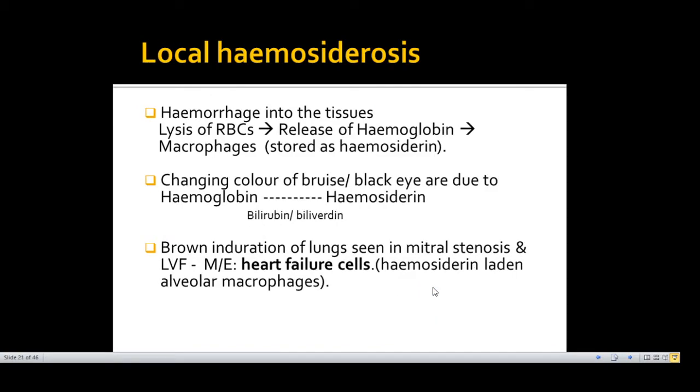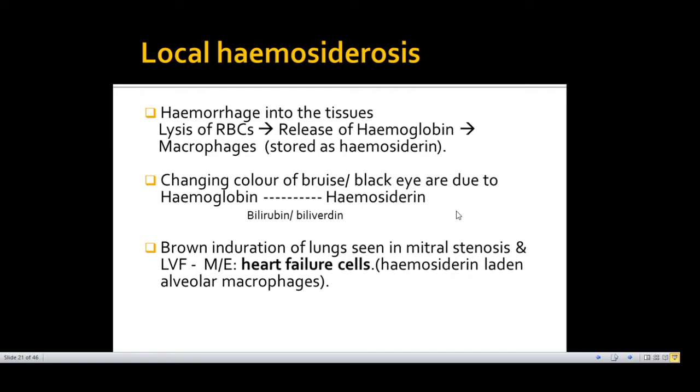Now localized hemosiderosis may be seen in cases of hemorrhage into the tissues. As you have seen, there is a bruise, a black eye. It changes from red to blackish color through transformation into bilirubin and biliverdin. It is finally converted into hemosiderin, leading to a series of color changes in the bruise.